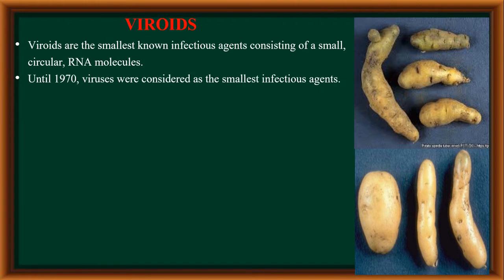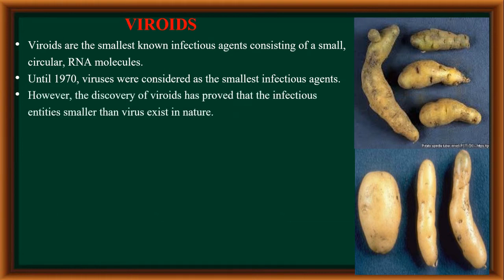Actually, up to the period of 1970, the viruses were considered as the smallest infectious agents. That means until 1970, it was thought that the viruses are the smallest agents causing infections in living organisms. However, the discovery of viroids has proved that infectious agents smaller than the virus particles also exist in nature.